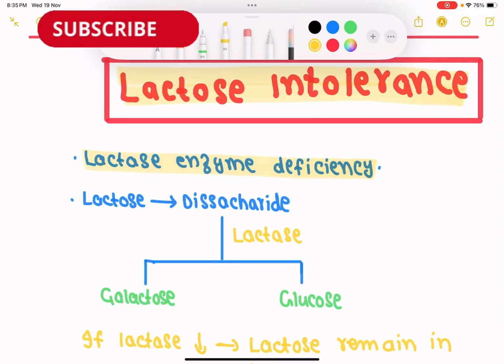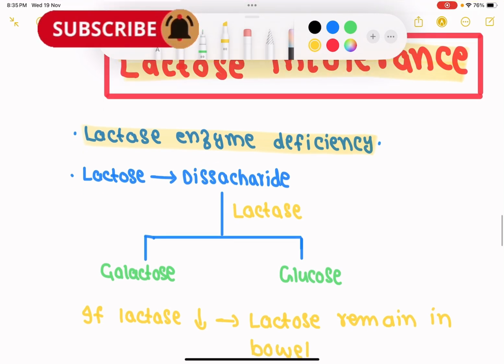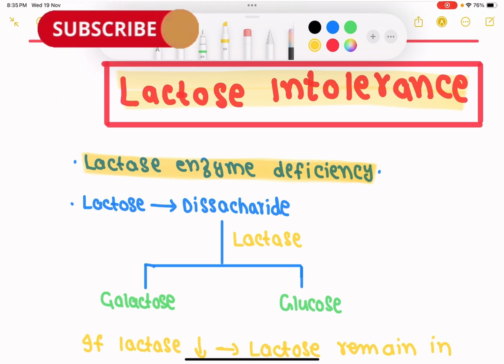So dear students, today we'll talk about lactose intolerance. Lactose intolerance means there is inability of the patient to digest the lactose. We know that lactose is a disaccharide and this is digested by the enzyme lactase. When we have lactase enzyme deficiency, this is called lactose intolerance. These patients, specifically children, will be unable to digest the lactose. So what actually happens? There will be diarrhea and bloating symptoms because the lactose is not properly digested in these